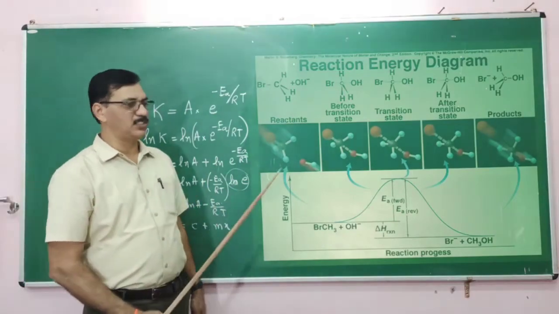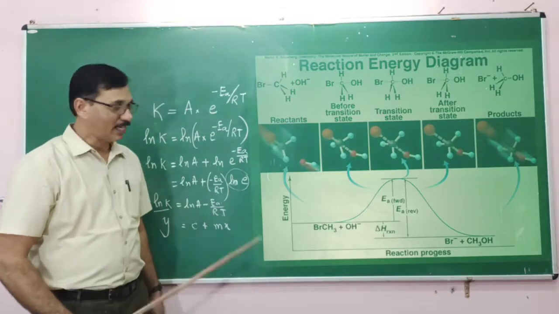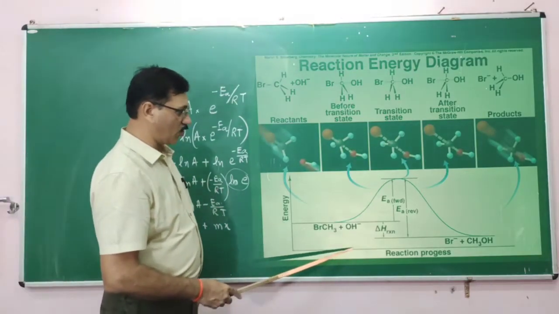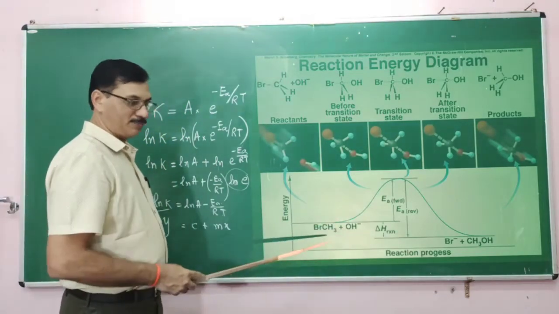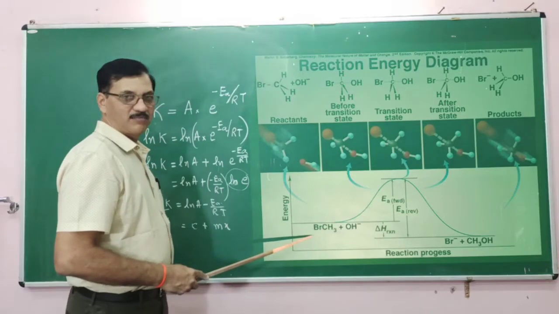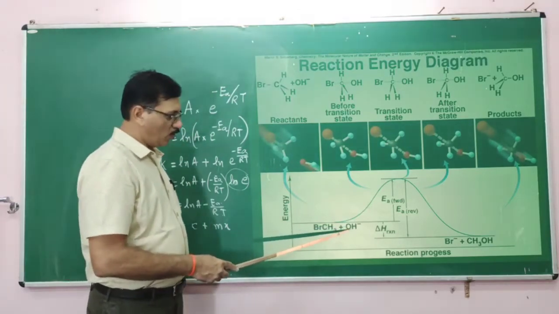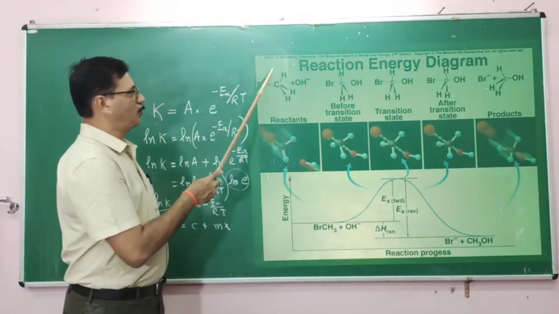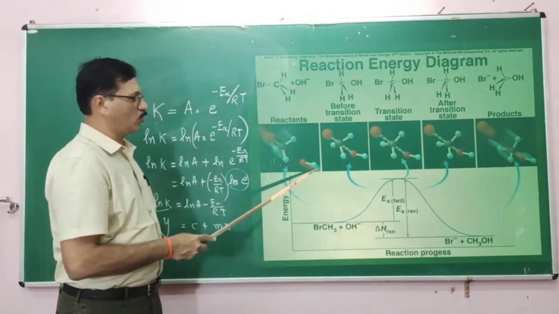And here is the picture which tells you how exactly the reaction coordinate, or reaction progress, can be seen from the energy point of view. Here there is methyl bromide and an OH minus ion.